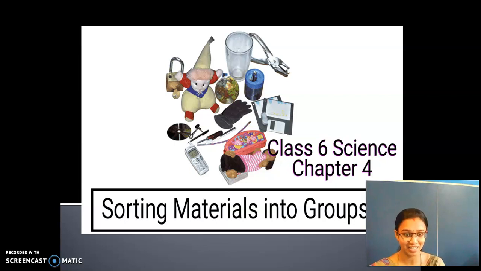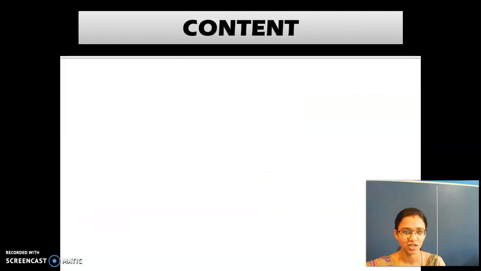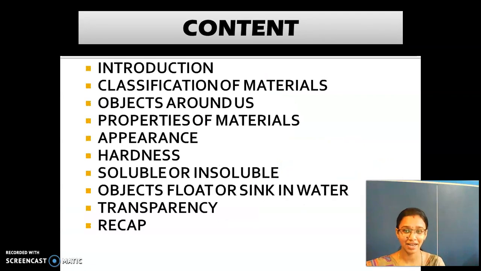What is the chapter name? Sorting materials into groups. What do you mean by sorting, children? Nothing but differentiating, that is separating based on their quantity, quality, character, structure, properties, everything. So that is nothing but classifying, separating or grouping them. These are all the contents of this lesson. We have seen the introduction.